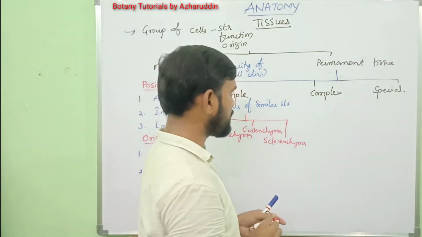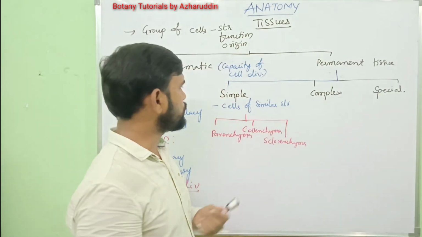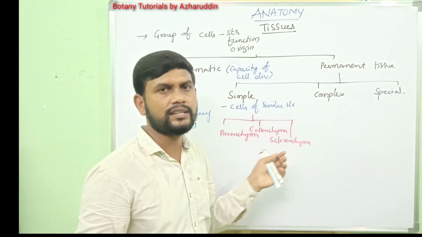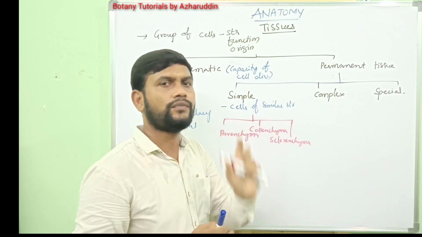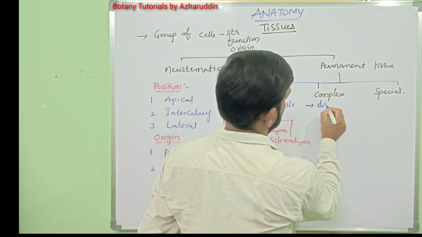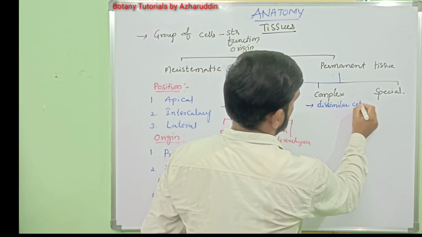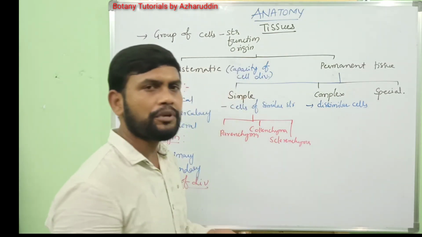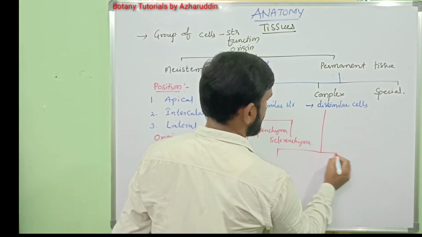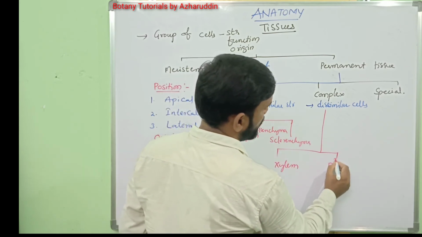Next, coming to complex tissues. What are complex tissues? The tissue having cells of dissimilar structure, and they collectively work for a function. Okay. Again, complex tissues are divided into mainly two types. They are xylem and phloem.